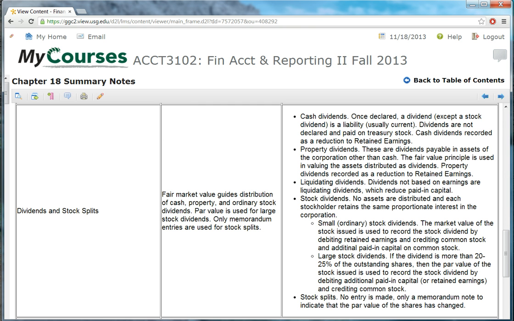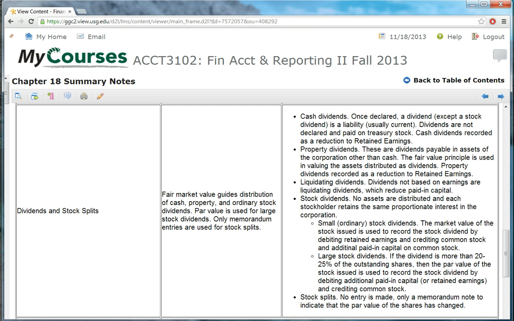The other type of stock dividend that can be distributed is what's called a large stock dividend. And normally the accounting for a large stock dividend is reserved for stock dividend declarations of greater than 20 or 25%.